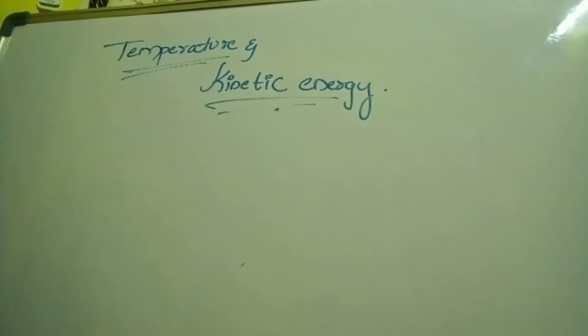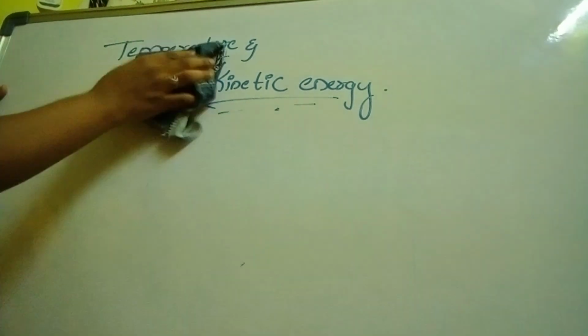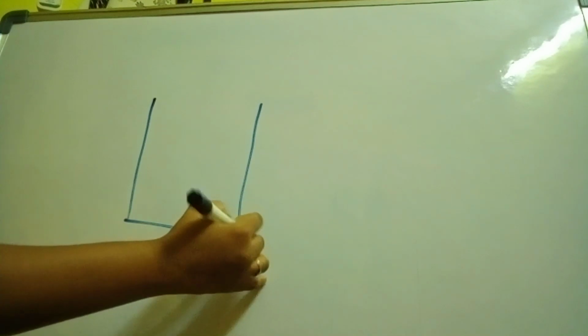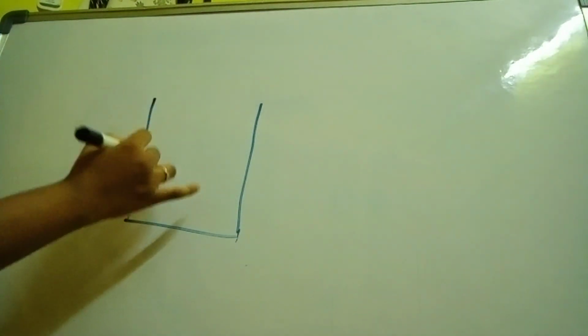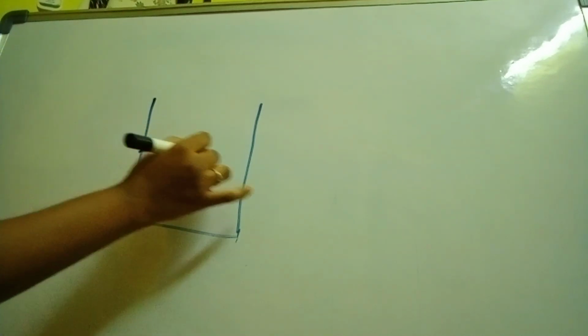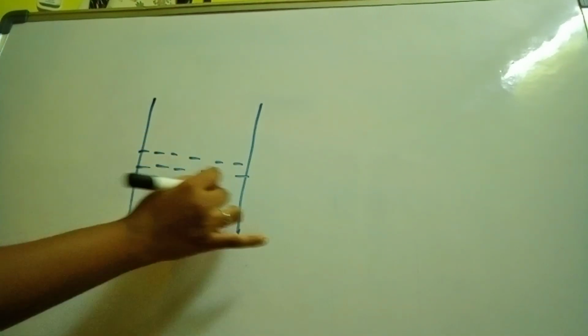Now we have an activity. So what have we discussed now? Absolute temperature is directly proportional to average kinetic energy. Now we have an activity. See, take this, this is a tumbler. Think that this is a tumbler. It has some water in it.